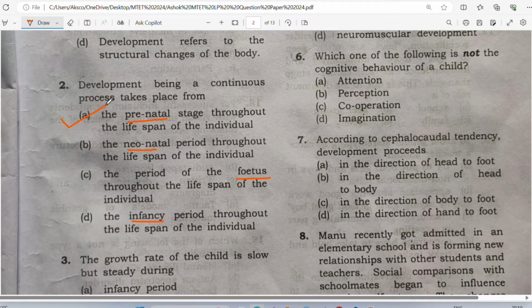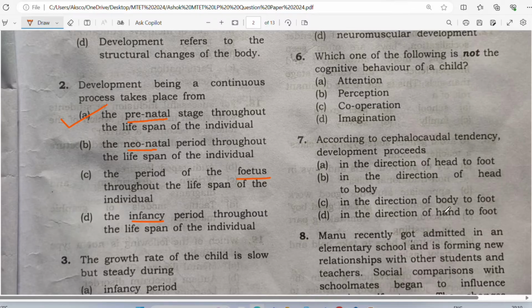Of course the child is developing and growing inside the mother's womb. So that's why we say development being a continuous process takes place from the prenatal stage throughout the lifespan of the individual. Until and unless we are alive, development will always take place.